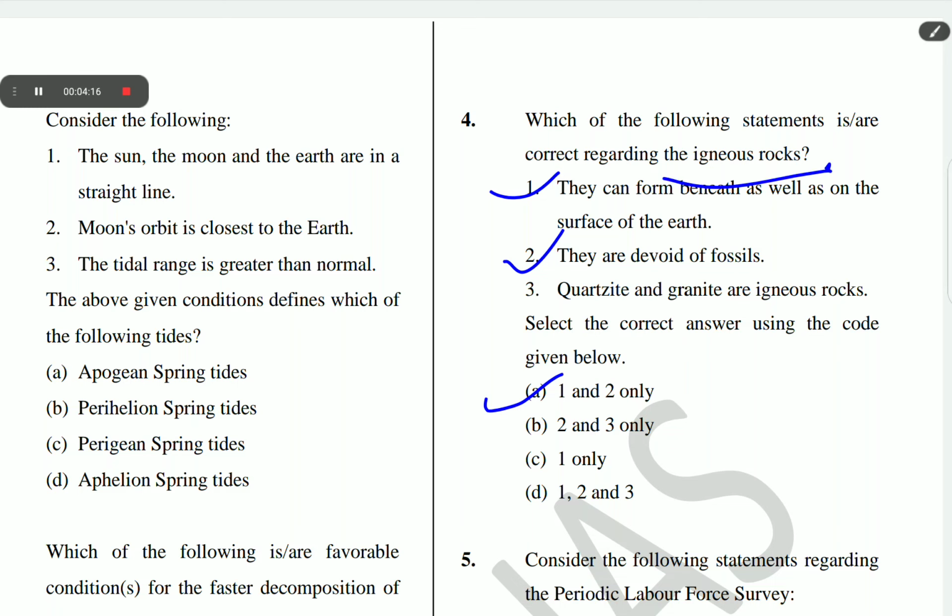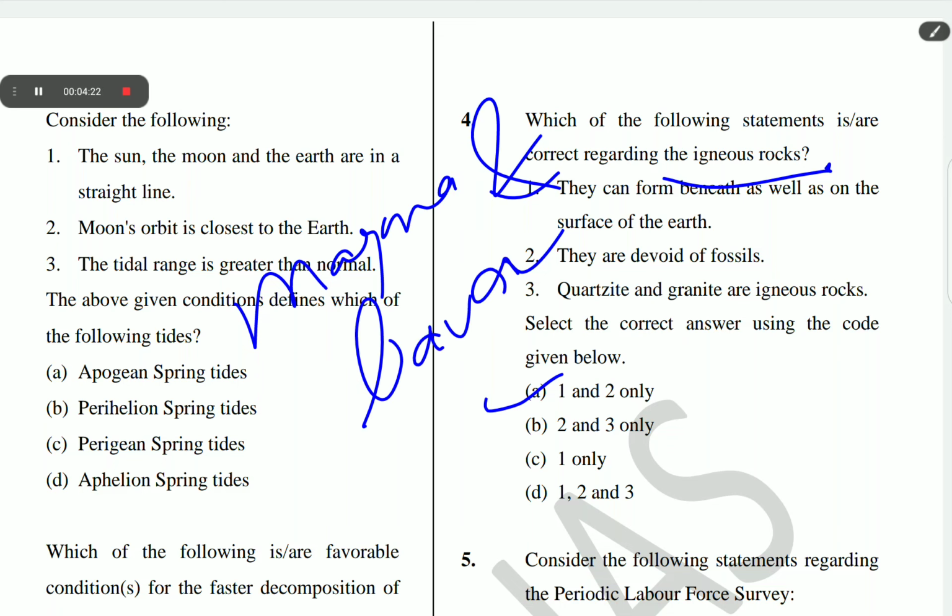Igneous rocks form out of magma and lava from the interior of the earth. So, they are known as primary rocks.